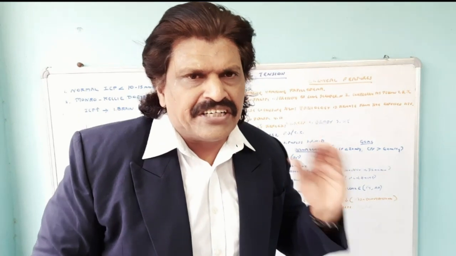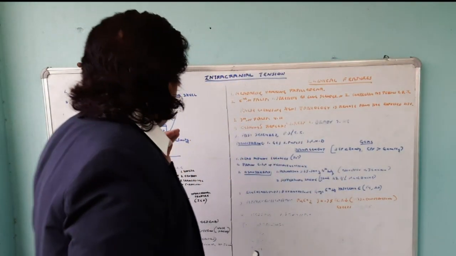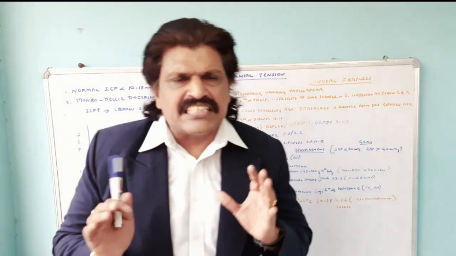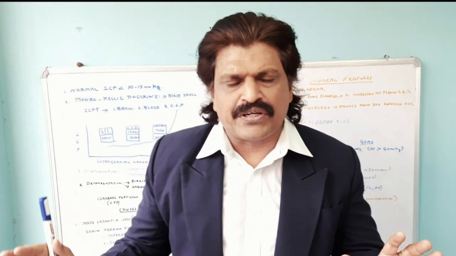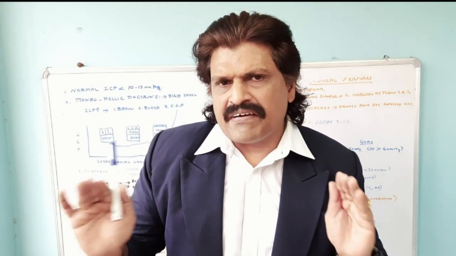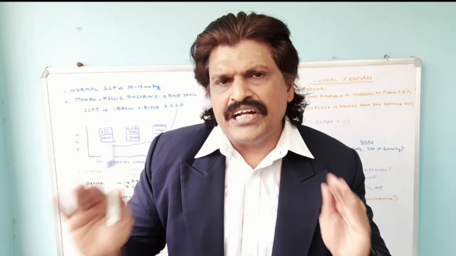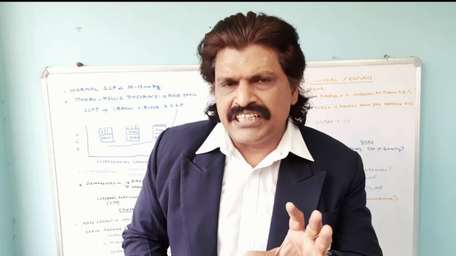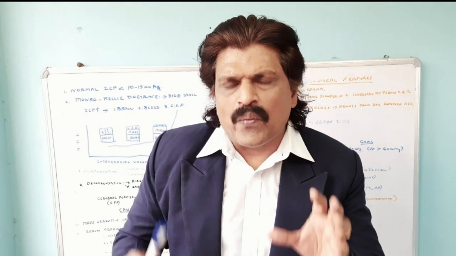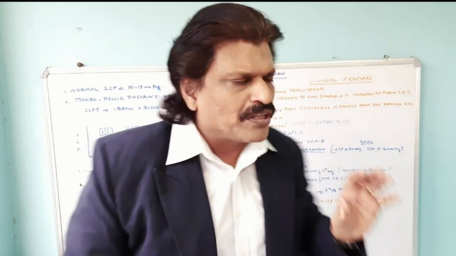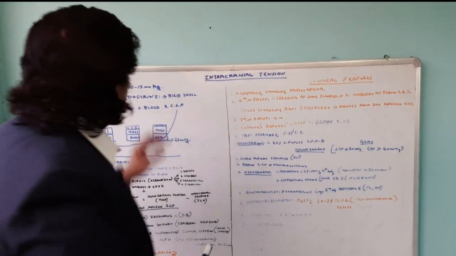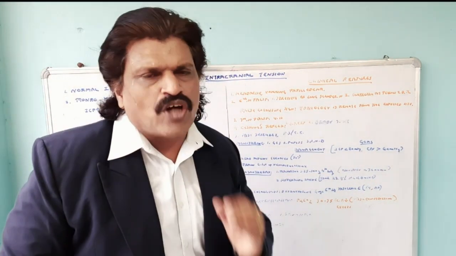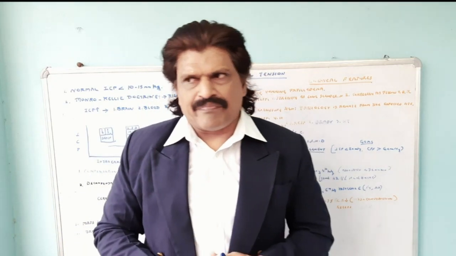So, intracranial tension. The normal intracranial pressure is less than 10 to 15 millimeters of mercury. To understand intracranial pressure and intracranial tension, we need to understand a very important concept, the Monro-Kellie doctrine. What does this say?